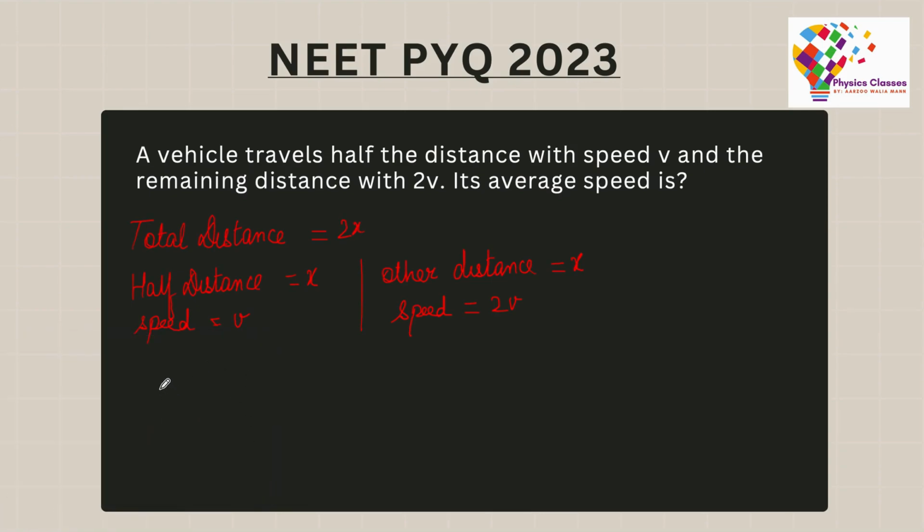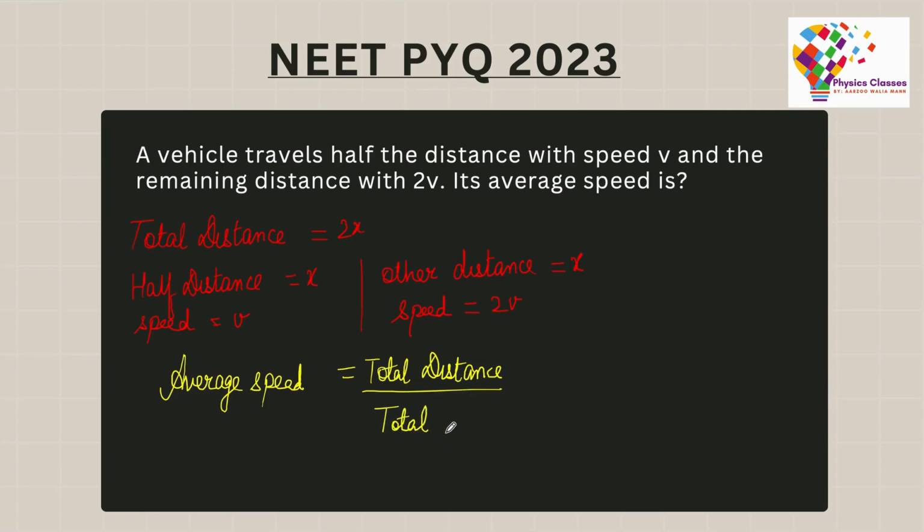Now I have the average speed formula and I would directly use that to calculate the speed. Average speed is simply the total distance by the total time.